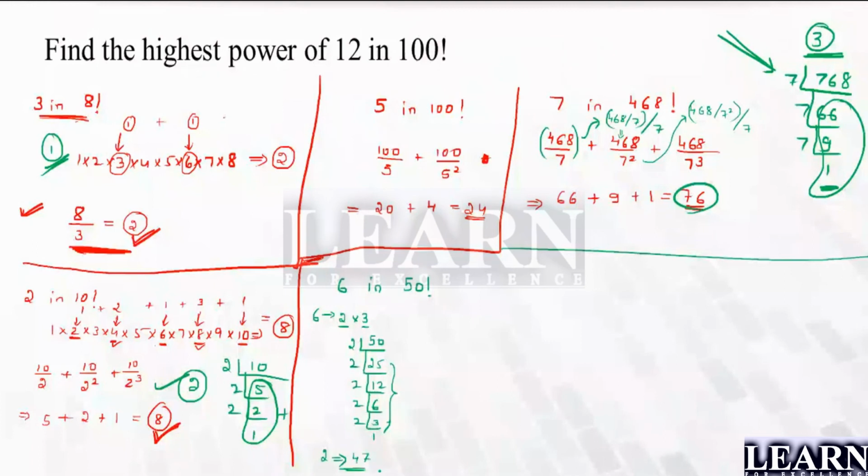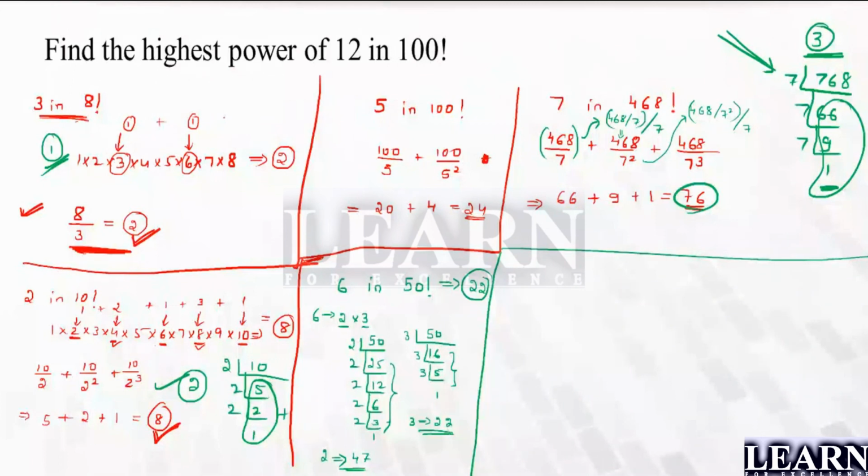Similarly, if you look at 3 here, 3 16 times, 5 times, 1 time. So it will be 22. So looking at this, I can say that in 50 factorial we have 22 threes and 47 twos, which will give the answer. That's nothing but 22. Got the point? Minimum among the factor powers.